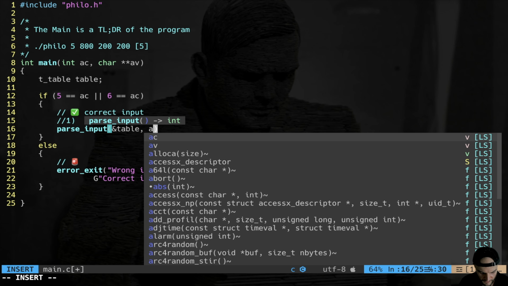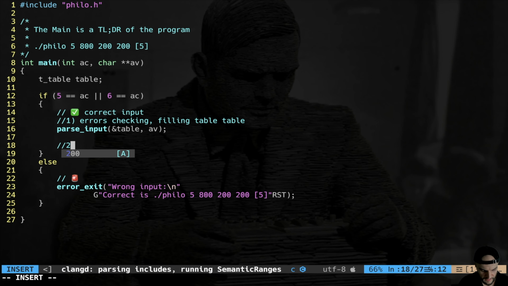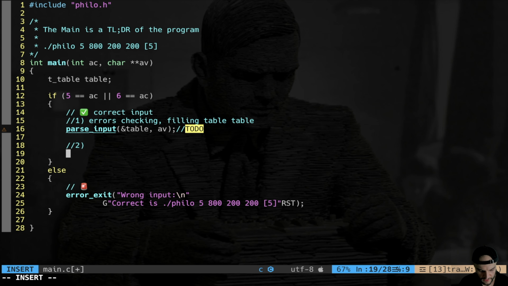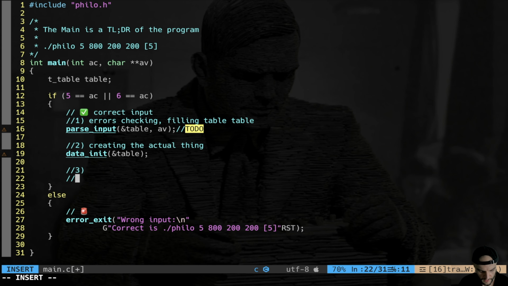And of course, argument vector. This is going to be a function controlling error checking, filling table data, like that. Second is going to be data init, still a pointer to the actual table. This is going to be initting all the actual philosophers, mallocing philosophers, mallocing the forks, and so forth. So creating the actual thing. And third point is going to be the actual simulation, I guess.